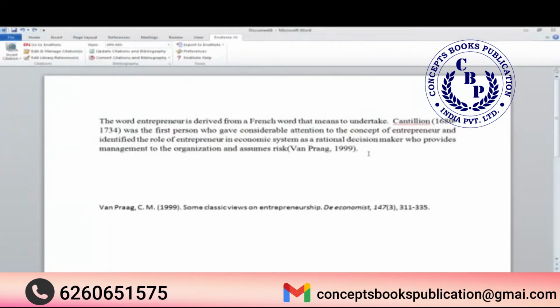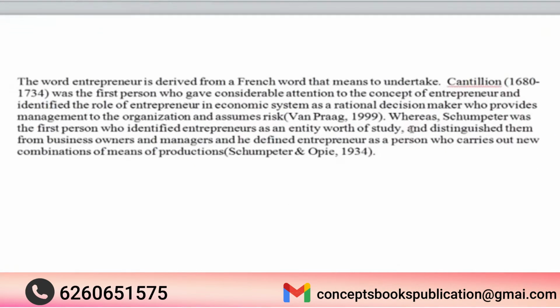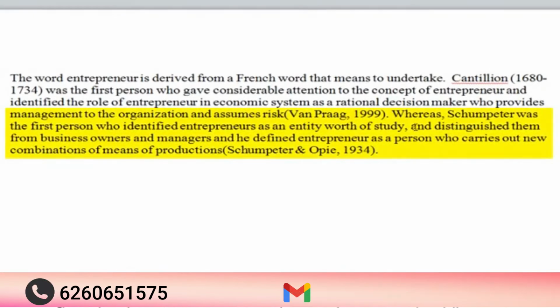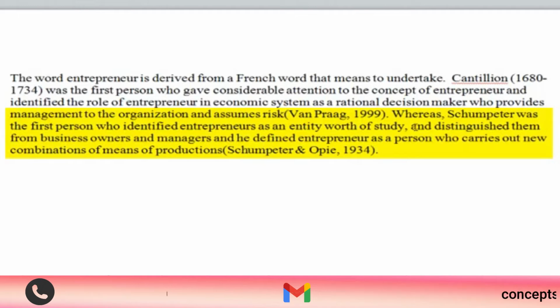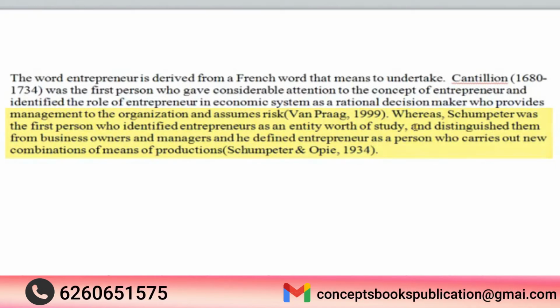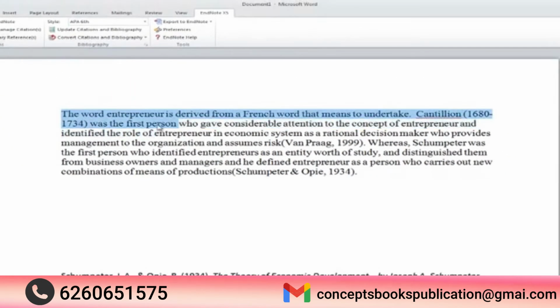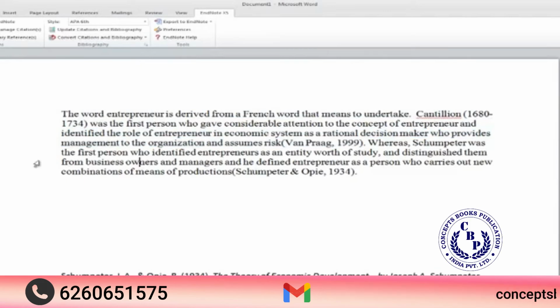Now I am going to narrow down its definition according to the business domain. So let's read it. Whereas Schumpeter was the first person who identified entrepreneurs as an entity worthy of study and distinguished it from business owners and managers, and he defined entrepreneur as a person who carries out new combinations of means of production. As you can see, first I have given the definition, then I have given the origin of the term. Later on, I connect it with the domain of business.